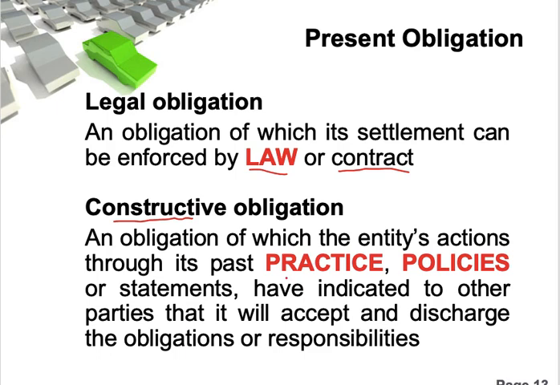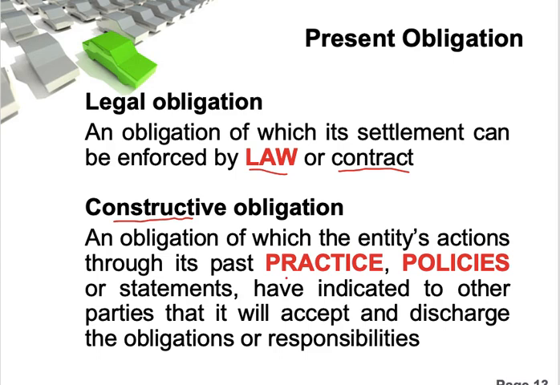Or you have made a statement, probably in a press conference, mentioning that the company is environmentally responsible. So if anything happens, such as waste released into the river, the public will expect that your company will incur costs to clean the river.